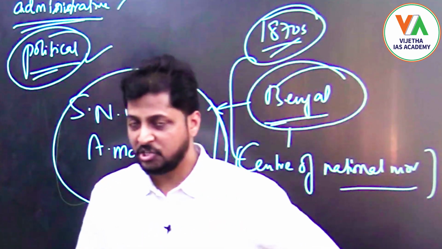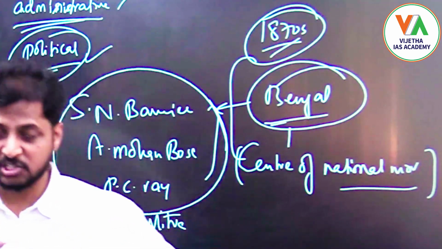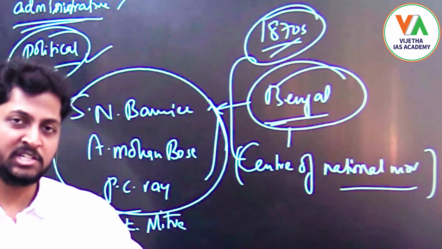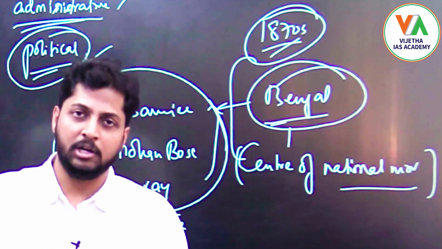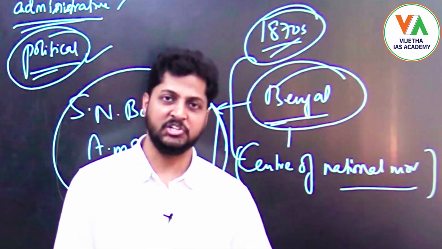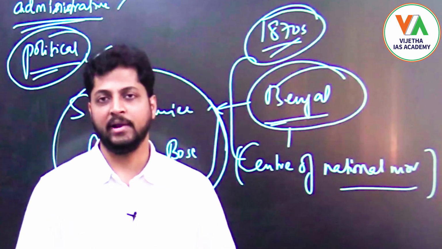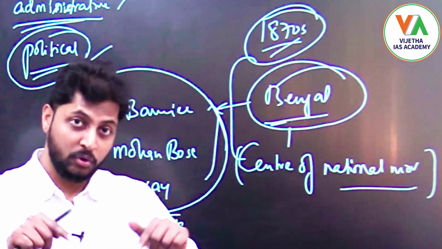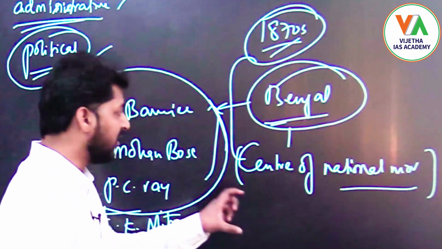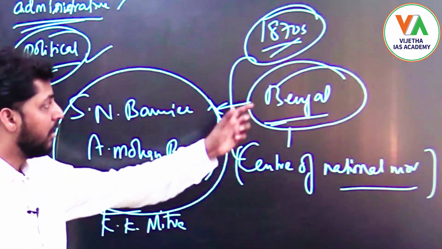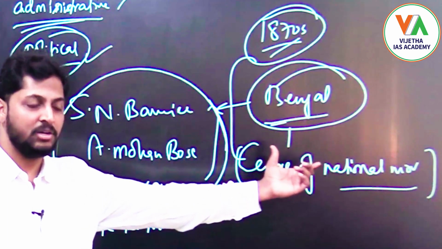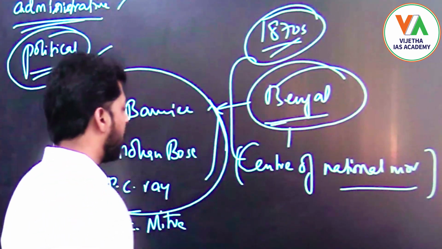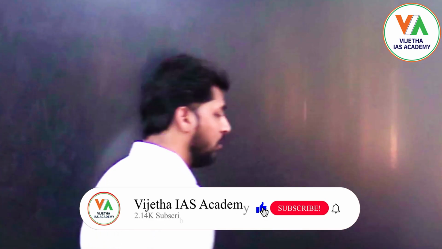So the British government, when nationalism was gradually intensifying in Bengal, wanted to cut short that feeling of nationalism which was becoming more and more against the government, right? So to reduce it, they decided to partition Bengal into two parts, right?